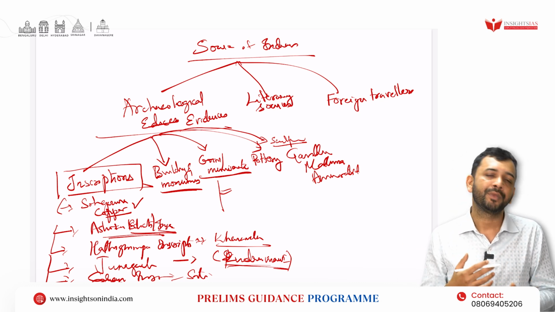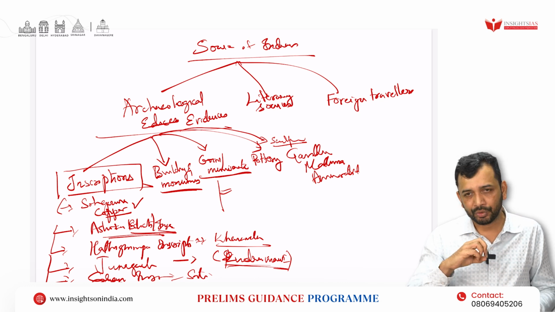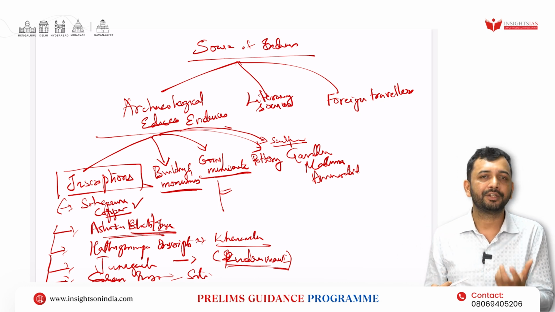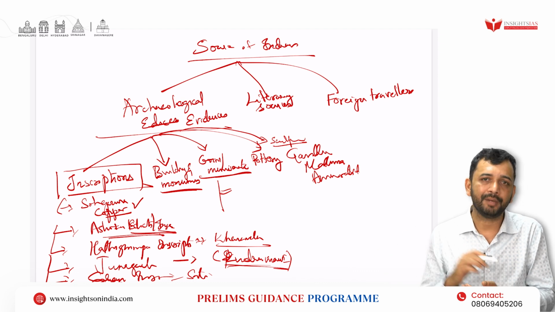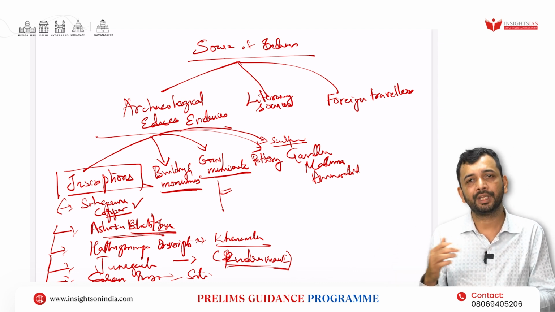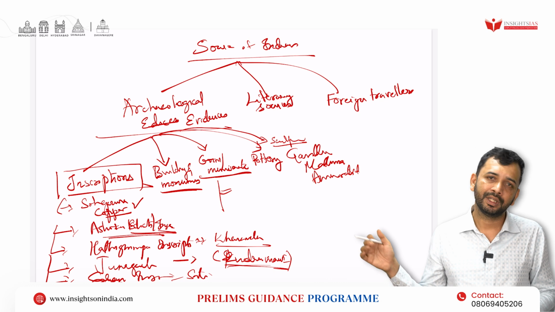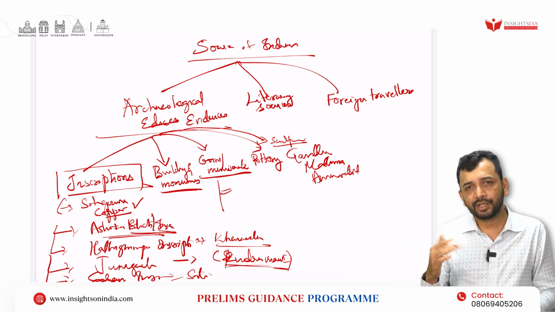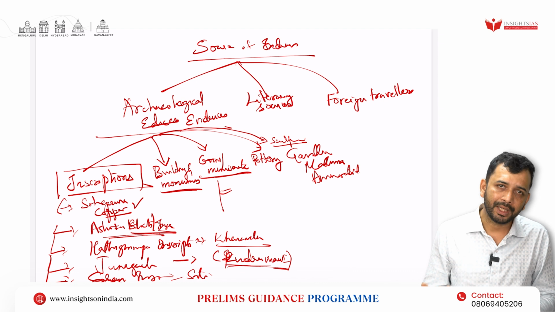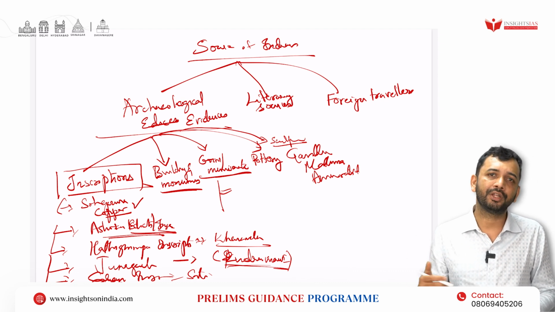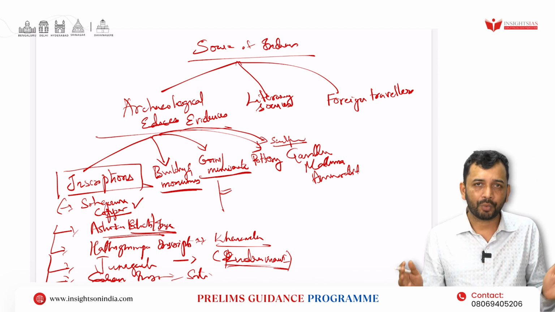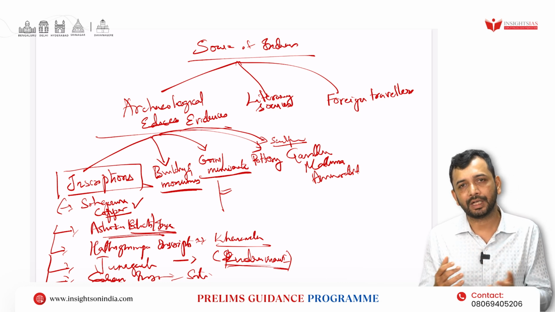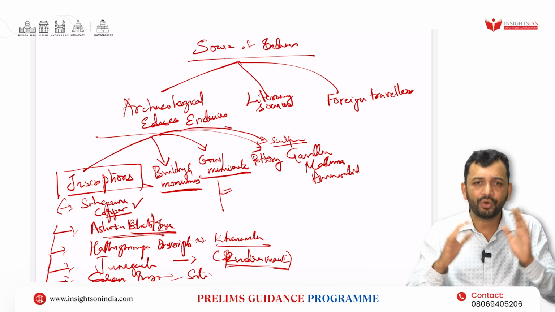Or, in the Satavahanas, where they were using lead coins, right? You can see the pictures of ships, which shows that they were having maritime trade also. The same thing you can say in the Roman coins, where the ships have been shown, which have been found in Arikamedu, right? Like that you will have Samudragupta playing the Veena, which shows that Samudragupta is not only a great warrior politically, but he also gave importance to the culture at that point of time. Like that it will give you a different picture.